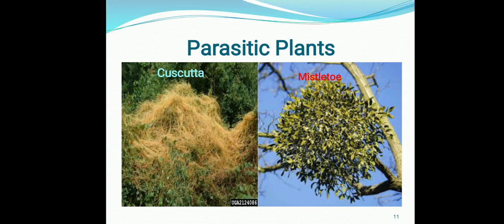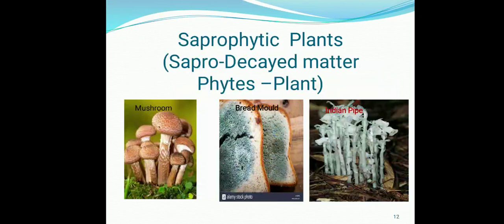Now we come to the second heterotrophic plant, which is saprophytic plants. Sapro means decayed matter and phyte means plant. It means those plants which are dependent on dead and decayed organic matter are called saprophytic plants. And how do they make their food from dead and decayed organic matter? They release some kind of enzymes on the dead and decayed matter, which convert that decayed matter into a liquid form, which is absorbed by these saprophytic plants. Basic examples of saprophytic plants are mushroom, bread mold, and the Indian pipe.